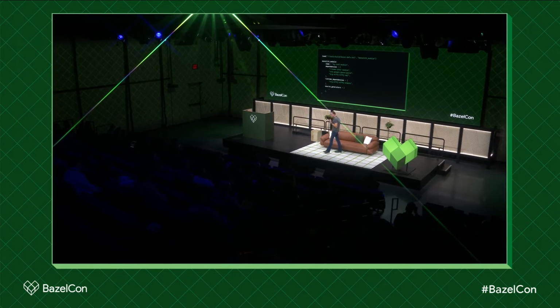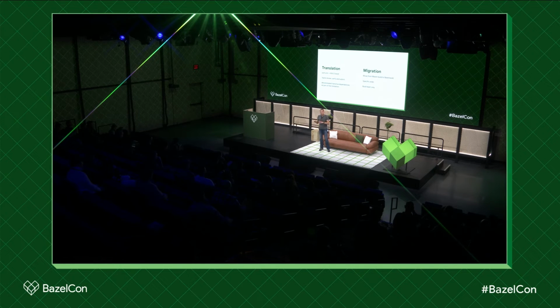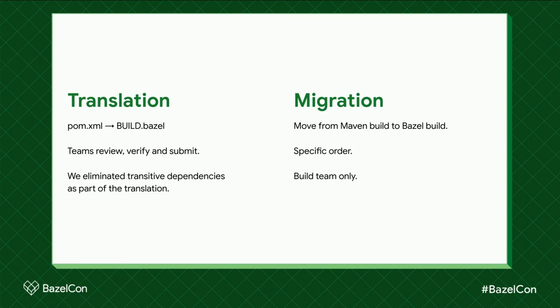So we were able to decouple the migration from the translation of the POM.xml files. And that is something that we were able to crowdsource with the teams. We asked the teams, hey, every one of the 270 of them, go translate your POM.xml files to a BUILD.bazel file following that new convention.